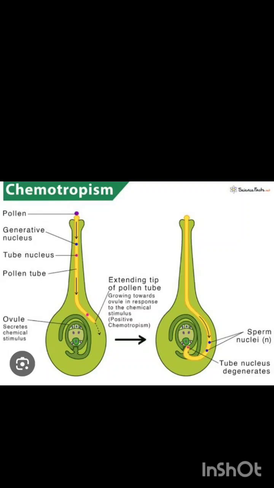No, there is no external stimulus. Then the stimulus is internal. Then the stimulus is chemical. So it is called chemotropism. Certain chemicals in the ovary attract the pollen grains towards the center of the reproductive organ. This is called chemotropism.